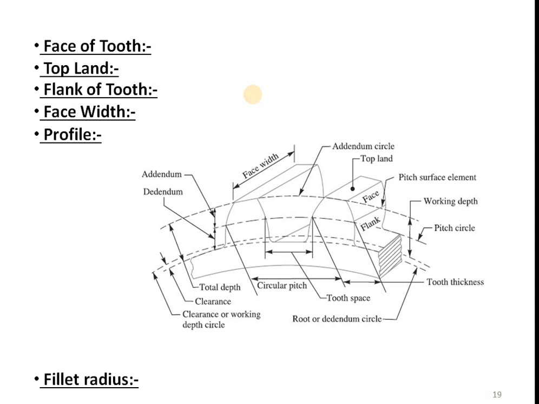Okay. Then next point is fillet radius. The fillet radius is the radius which connects the profile of the tooth with the root or dedendum circle. Okay. So here you can see this is the tooth profile and this is the root circle, and to join these two there is this fillet radius. Right? Here also you can see this is the fillet radius which connects this tooth profile with this root circle.